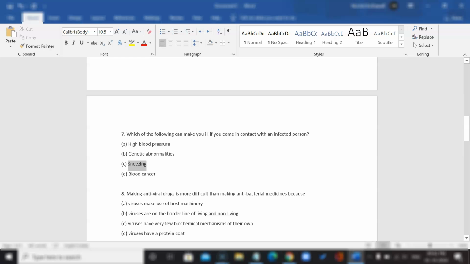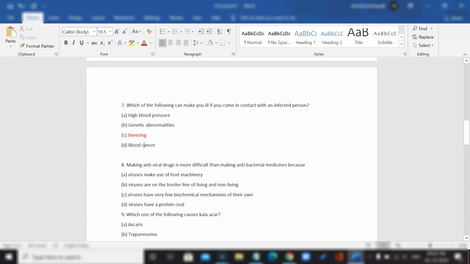It could cause an airborne disease. So yeah, moving on. Making antiviral drugs is more difficult than making antibacterial medicines because A. Viruses make use of host machinery. B. Viruses are on the borderline of living and non-living. C. Viruses have very few biochemical mechanisms of their own. And D. Viruses have a protein code.